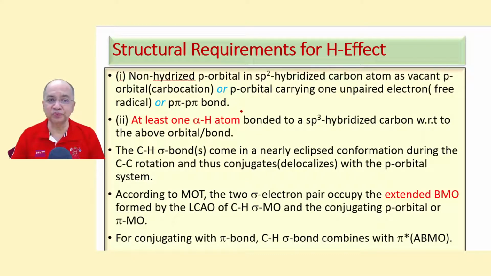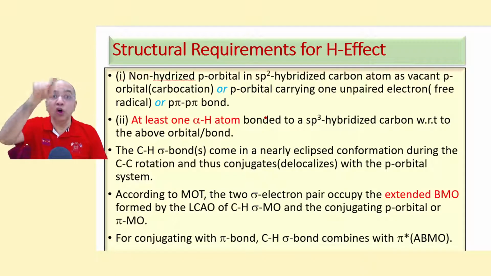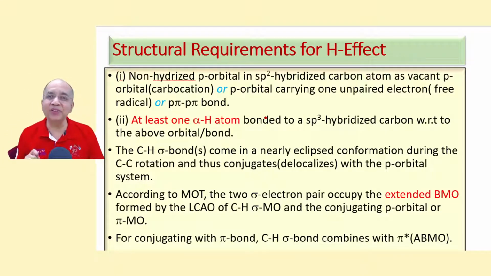Besides that p system, it should have at least one alpha hydrogen atom, so that there is a CH bond adjacent to the p system.